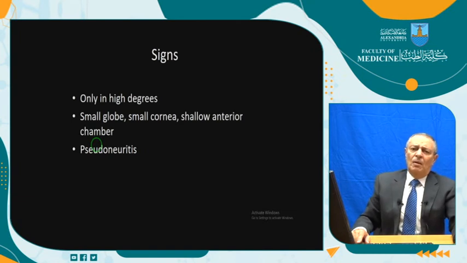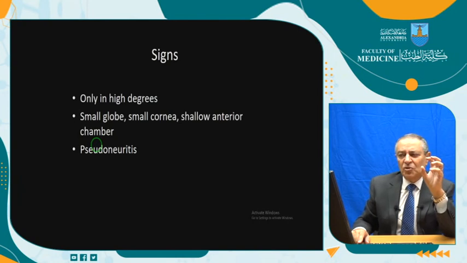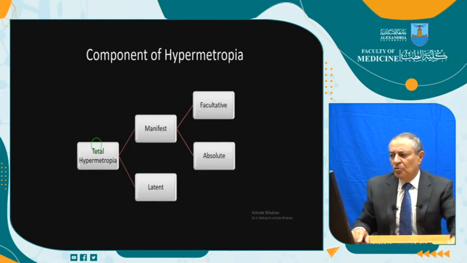Signs, usually there are no signs. You cannot define the hypermetropic eye just by looking at their eyes. You can only in high degrees: small eye, small in everything, small cornea, shallow anterior chamber, what is called pseudoneuritis. And these are the components of hypermetropia.